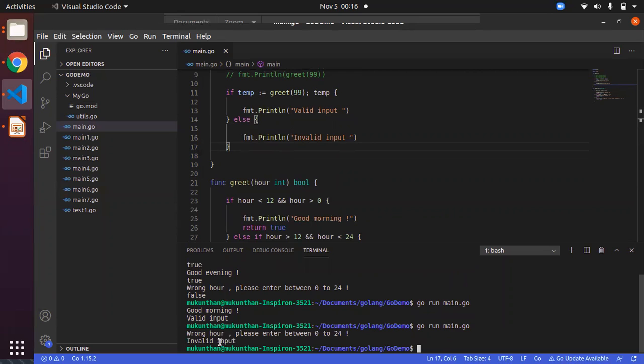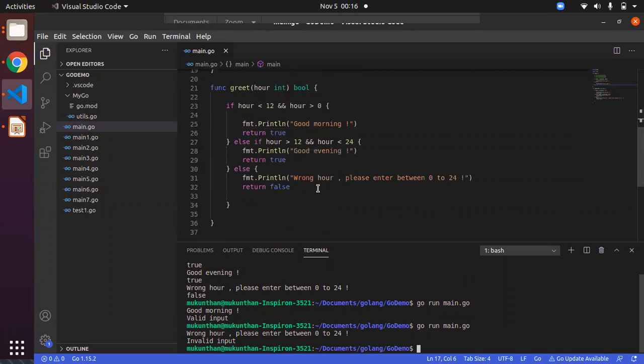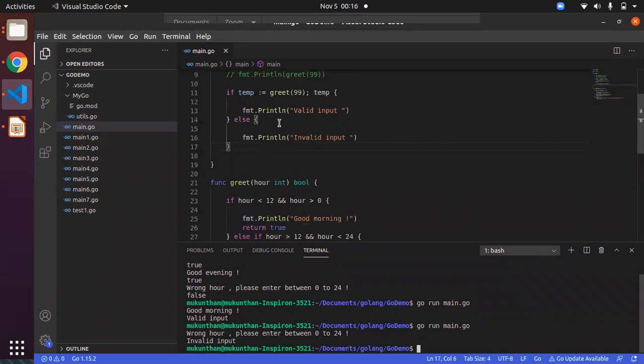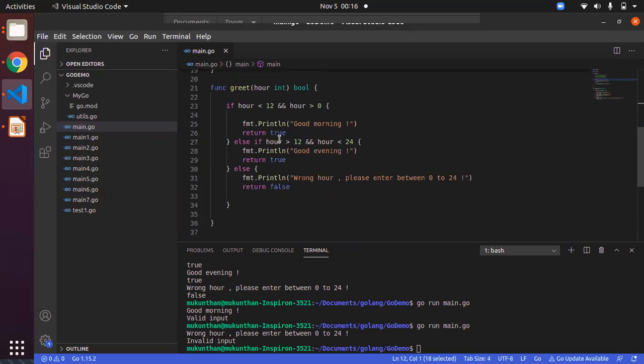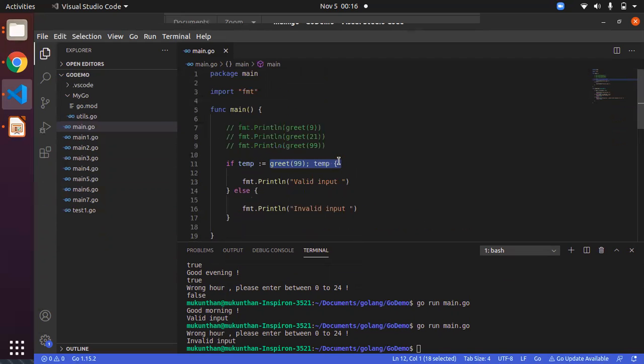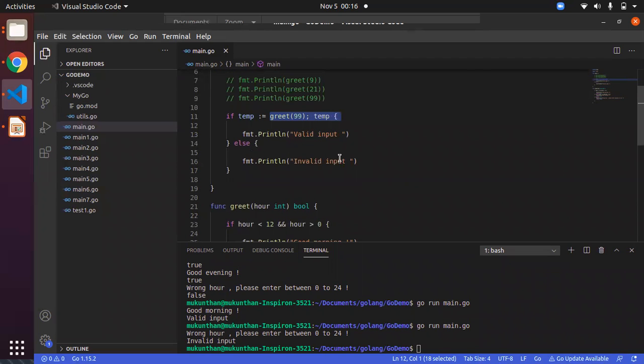So you can see invalid input. From the same function we are returning false, and we are printing the wrong hour also. This way, it can be dynamic. You can use the initialization and check the condition directly, or you can have the value already and check the different if else conditions. So this is about the if else block inside the Go language.